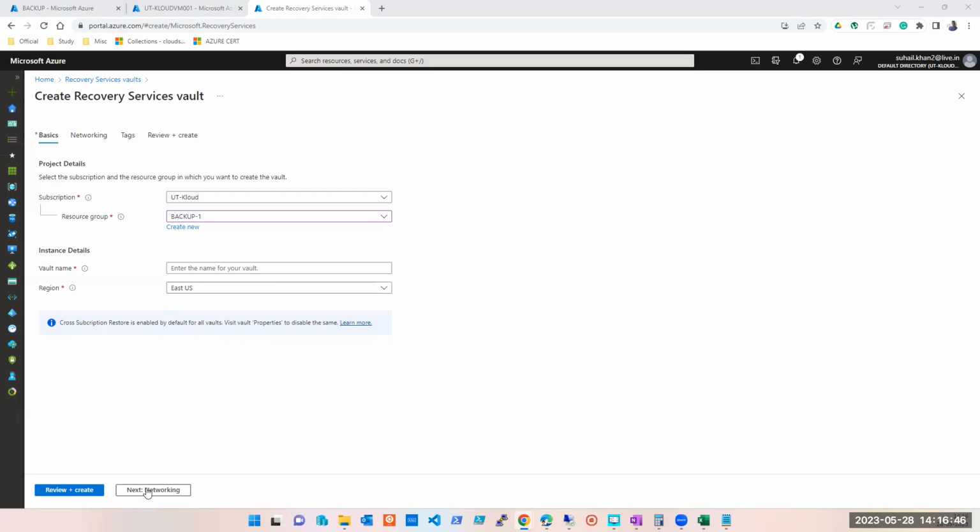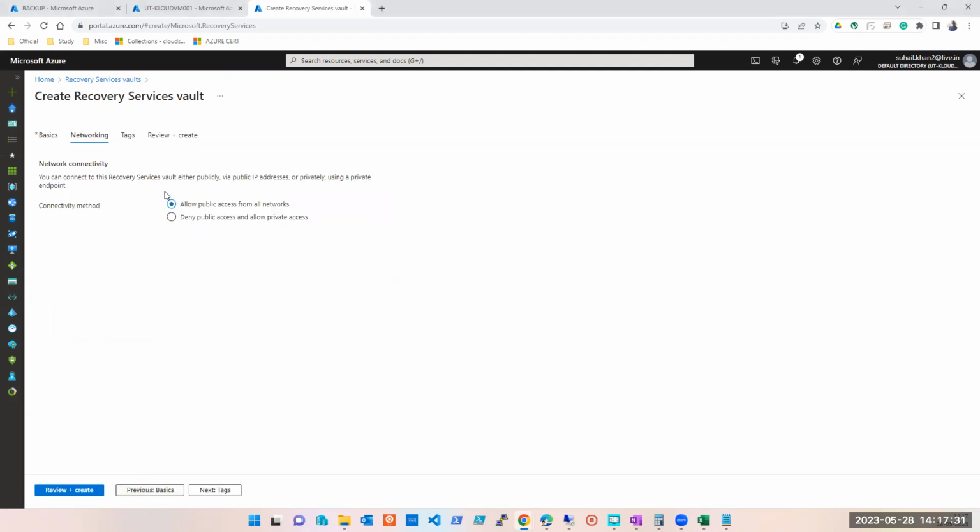Okay, now cross subscription restore is enabled by default for all vaults. What do you understand by this statement? Which means if I take a backup and if I share the backup with you, you guys will be able to restore it on your own subscription. So that is your cross subscription restore, right? Unless I have some encryption key. If I have an encryption key, I'll have to share it with you. Got it, guys? Till here? Yes. Okay.